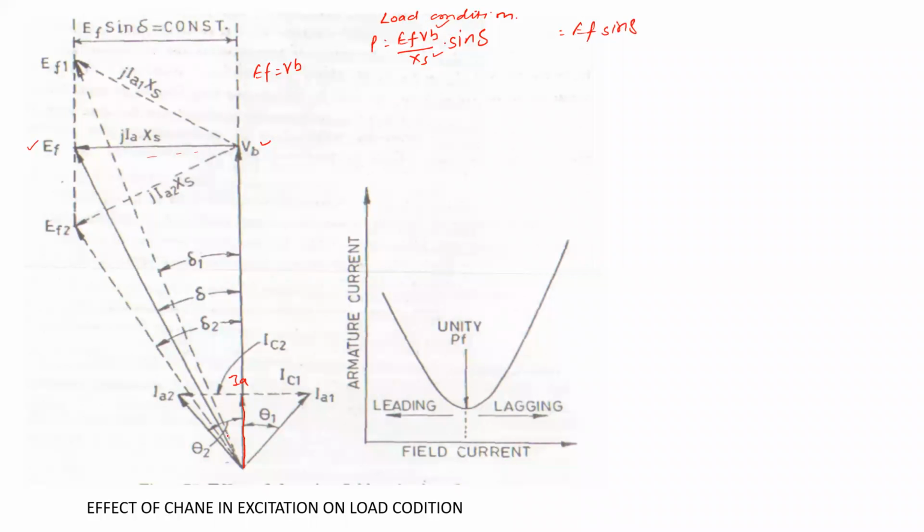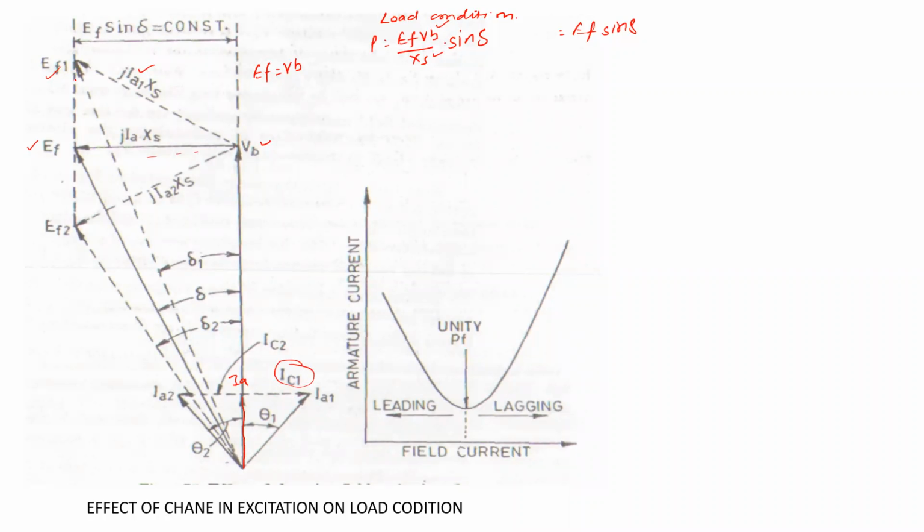As soon as we increase the excitation, the magnitude increases to Ef1, and this increases the voltage drop across the reactance, Ia1 Xs1. This Ia1 is lagging by an angle θ1, and there is a circulating current Ic1, which is the reactive, quadrature component of the armature current, isn't it?